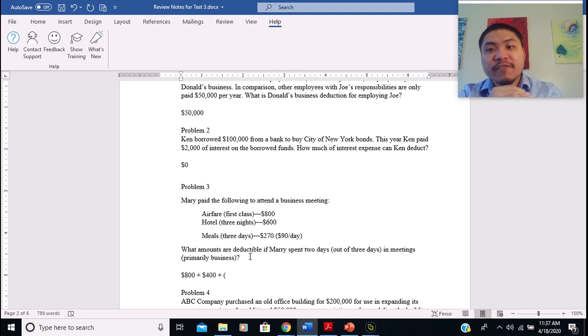But then only 50% of the cost of business meals is deductible, so we have to multiply that by half as well. So we have 270 times 2 over 3, and then times 50%. That comes to $90.